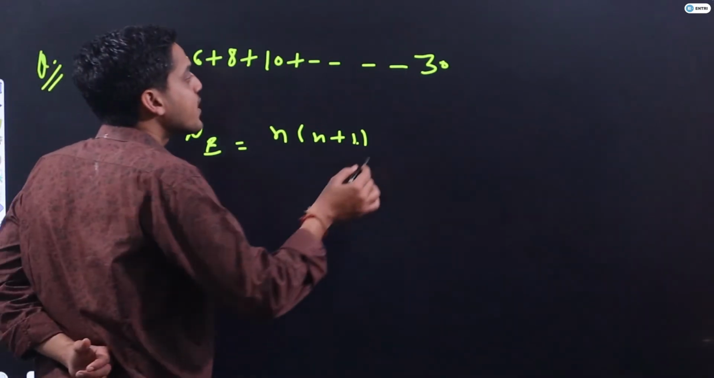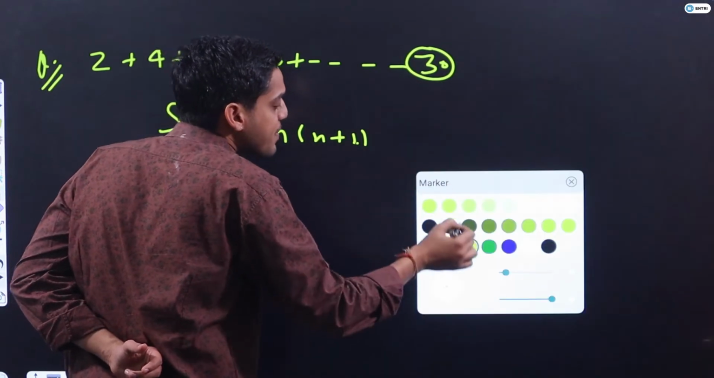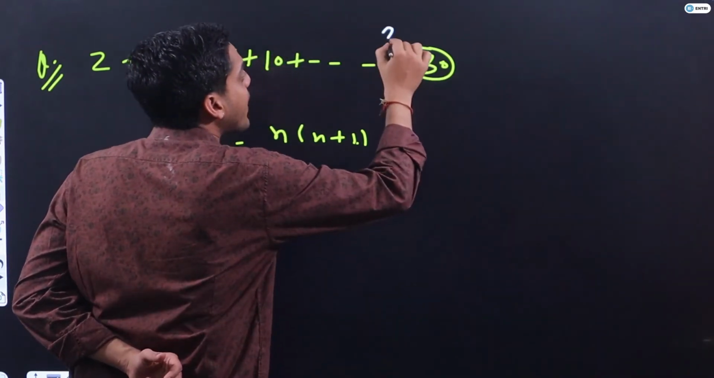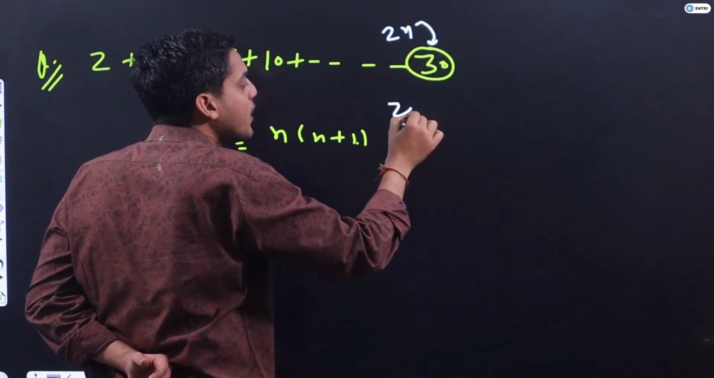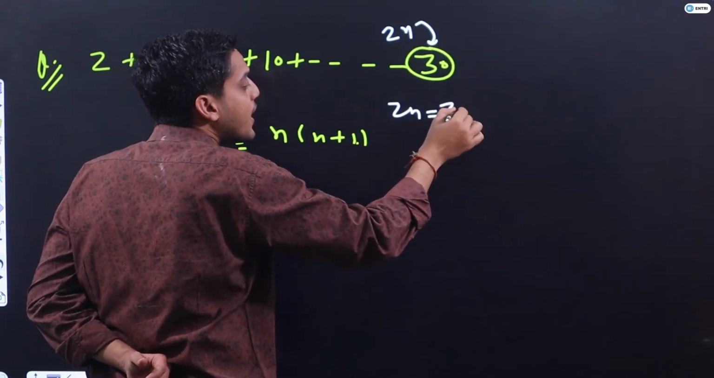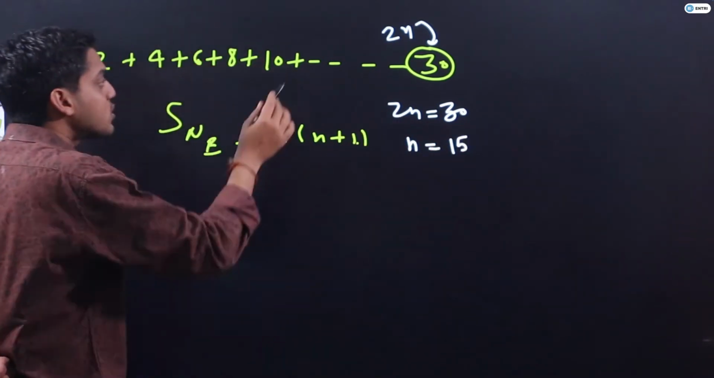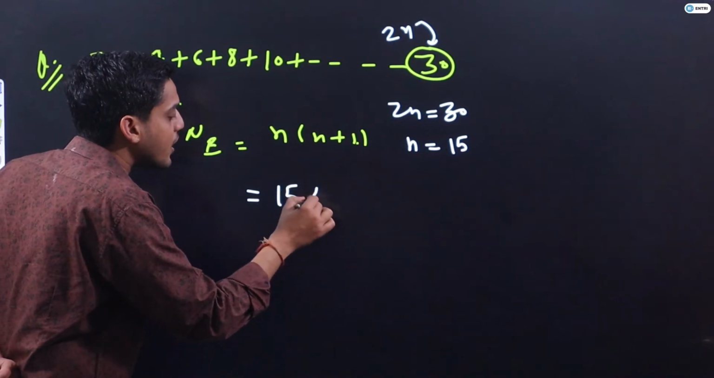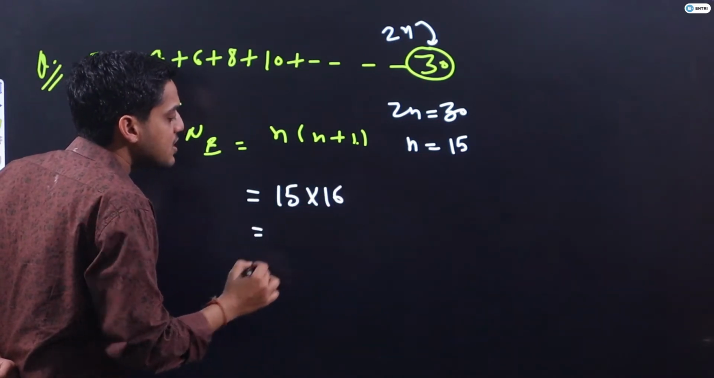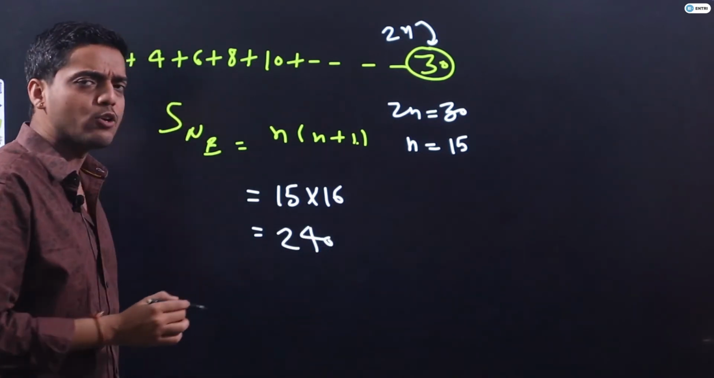So what will happen here? Sir, here 30 is representing what? 30 is representing twice of n. So twice of n equal to 30. That's why n equal to 15 only. So the sum of this series will be 15 into 16, and the sum of this series will be nothing but 240. I hope it is clear to each and everyone.